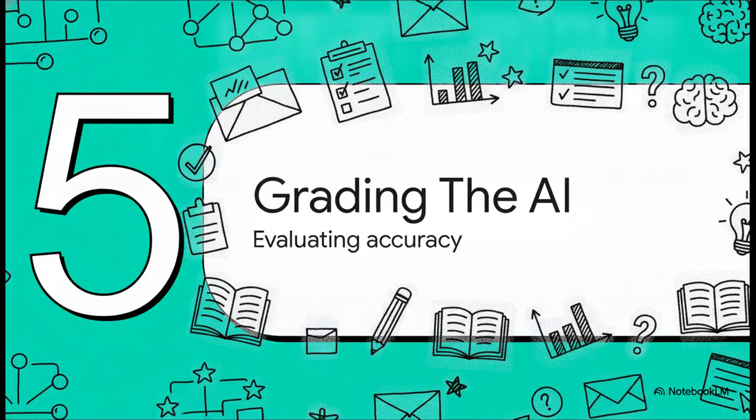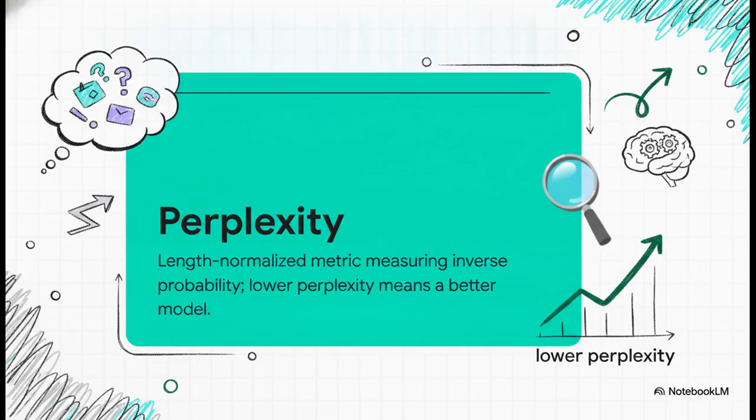On to Section 5, grading the AI. Because these models are just statistical engines and not humans sitting down with a pencil taking a test, we need highly specific ways to grade their performance. One core metric computer scientists use is called perplexity. Basically, perplexity is a length-normalized metric that measures the inverse probability a model assigns to an unseen test set.